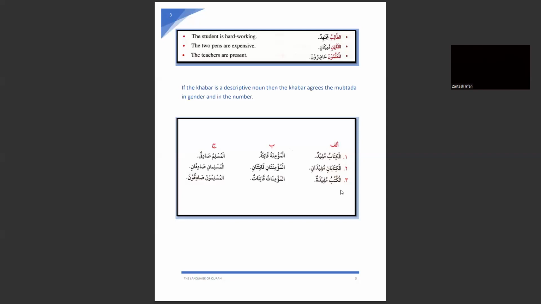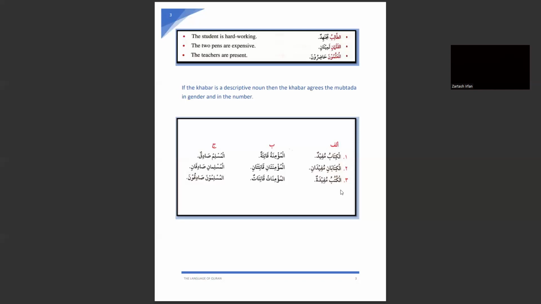And as I told you, almost all the jama mukassar are considered as singular feminine if they are non-human broken plurals. Non-human means ghair akil, the things that don't have intellect.